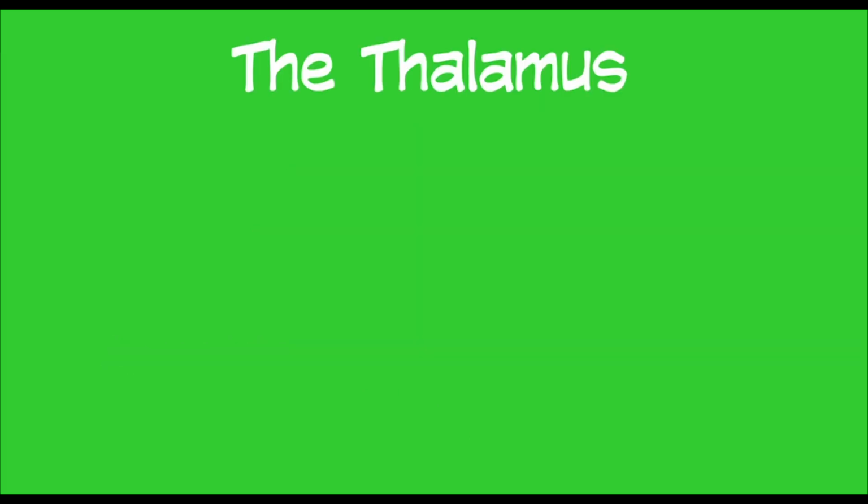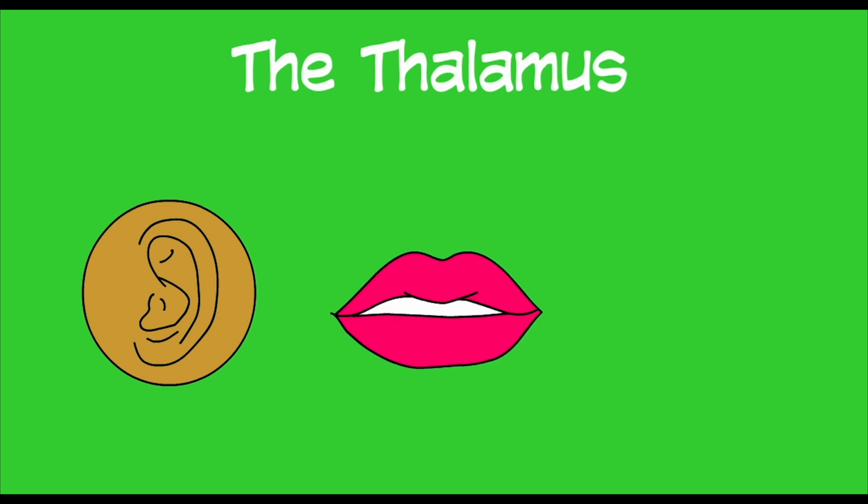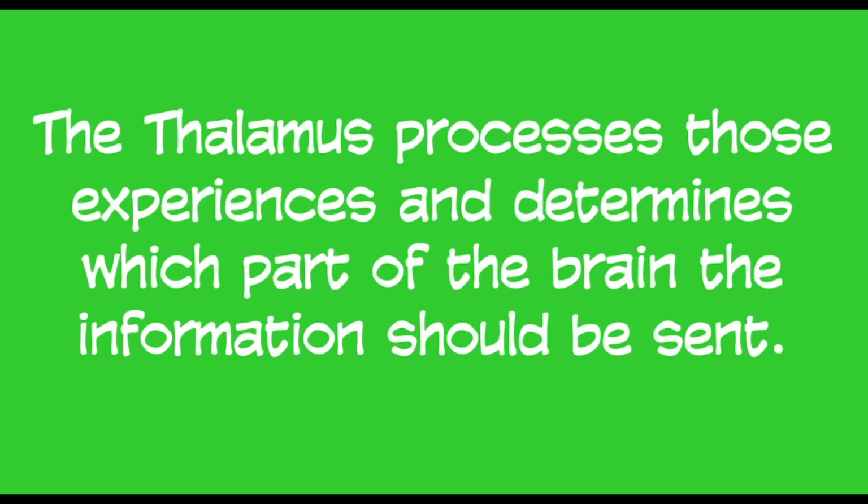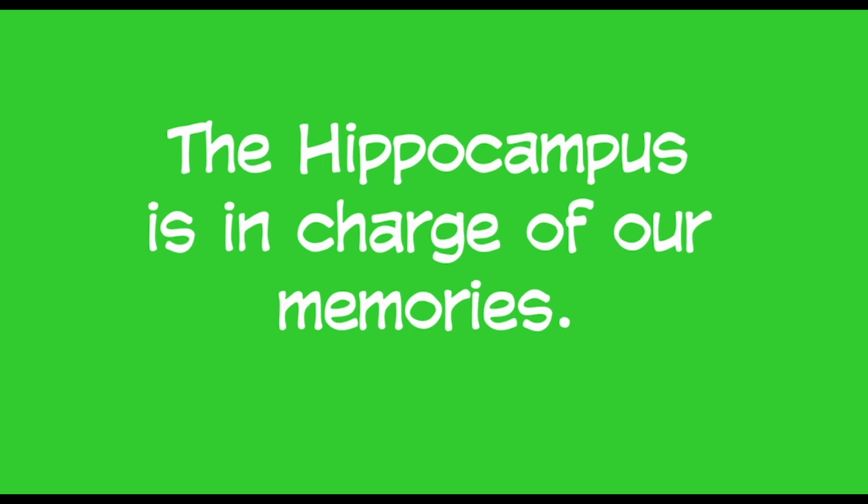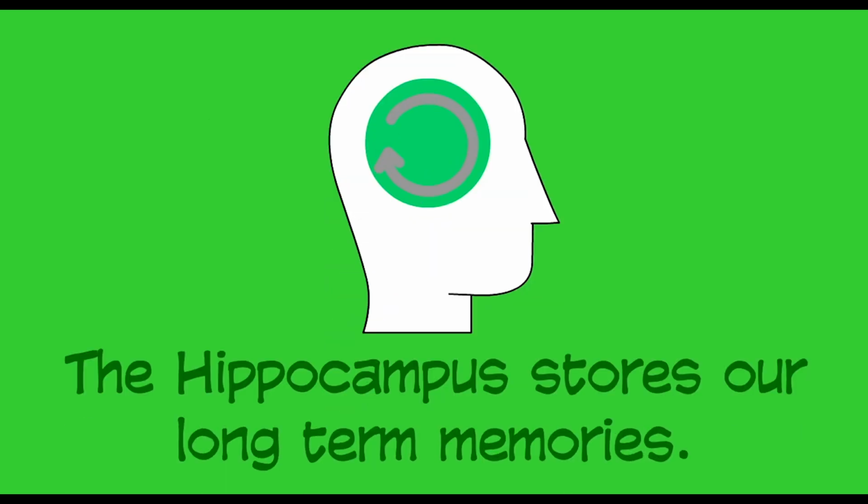The thalamus makes sense of what we hear, taste, and see. The thalamus processes those experiences and determines which part of the brain the information should be sent. The hippocampus is in charge of our memories. This part of our brain also stores our long-term memories attached to a feeling.